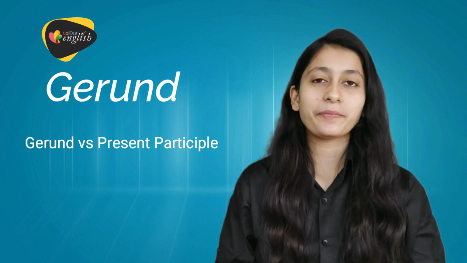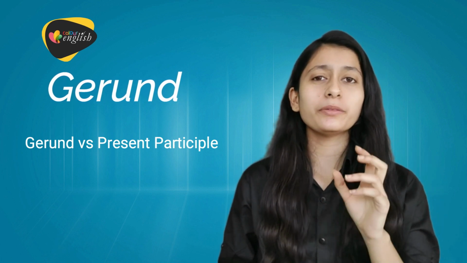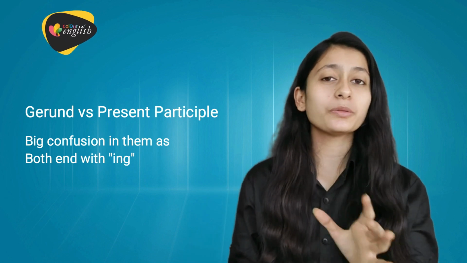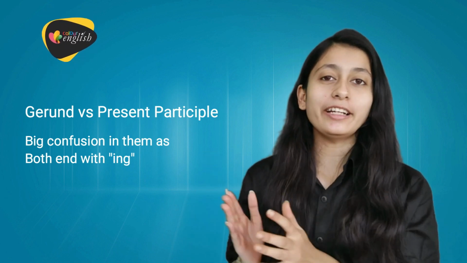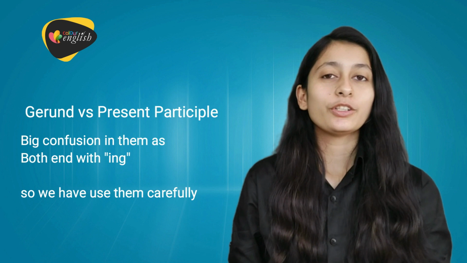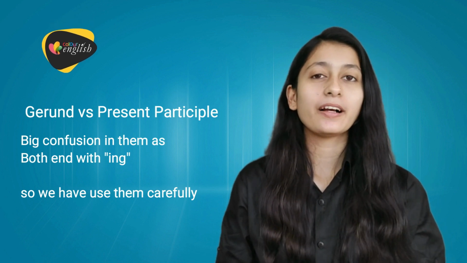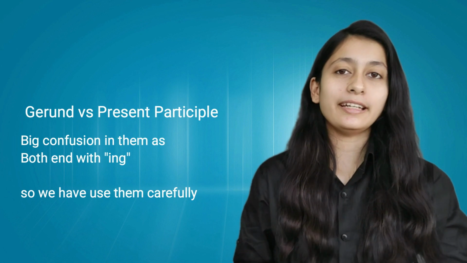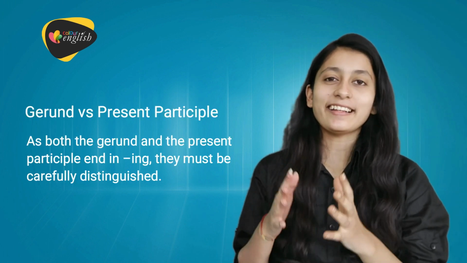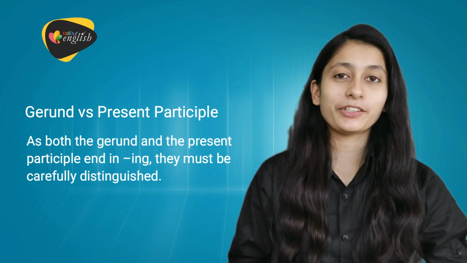Now let's discuss gerund versus present participle. There is a lot of confusion between them because they both end in ing. दोनों ing पे ही end होते हैं इसलिए दोनों में बहुत सी confusion रहती है कि कौन सा gerund है और कौन सा present participle है और कौन सा कहाँ पर use करना चाहिए. So I'll make you clear. क्योंकि ये दोनों ing पे end हो रहे हैं so they must be carefully distinguished.